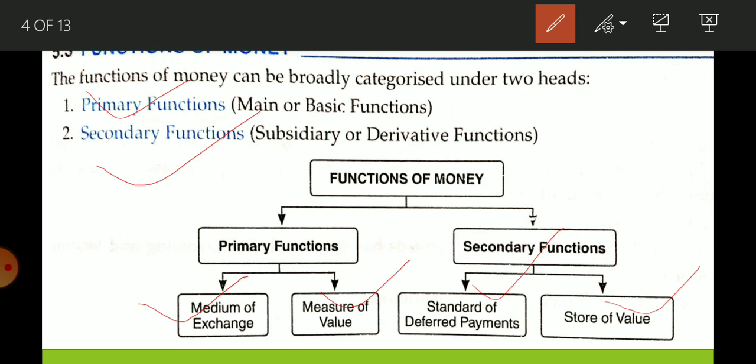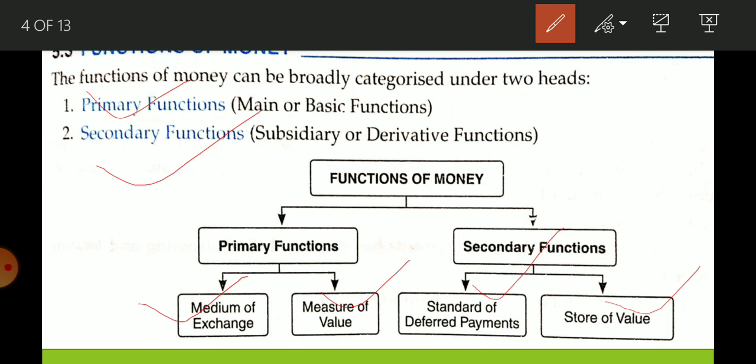Okay students, now medium of exchange, in very simple language, is related to selling and purchasing of goods and services in the money system. Today we can purchase anything, as much as the money you have in your pocket, and a seller can sell whatever at the price written there.